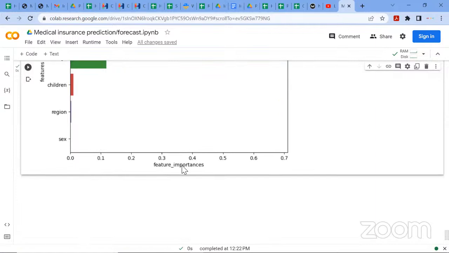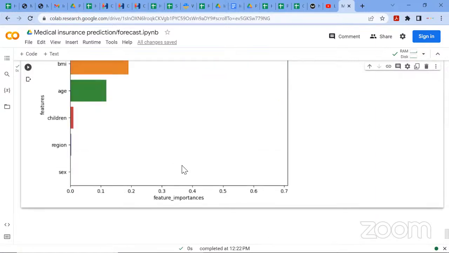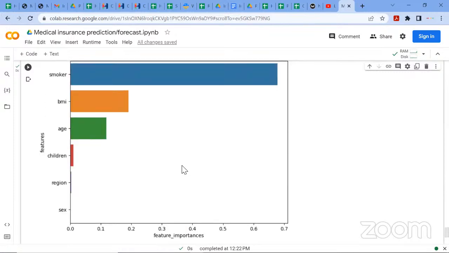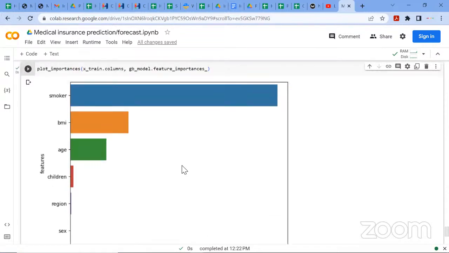So with that, we've come to the end of this machine learning run through. If you ask about the insights from your predictive analysis and forecast, the features from your data set that were more important in predicting how much the company will bill the individual were, first, the smoker column: if the individual is a smoker, pertaining to this data set, they will be charged more. If the person is a non-smoker, they will be charged less. Then the body mass index is also important, and the age of the individual is also important.